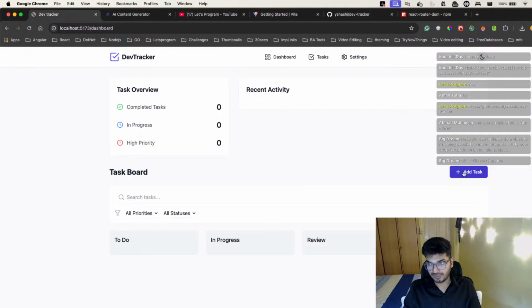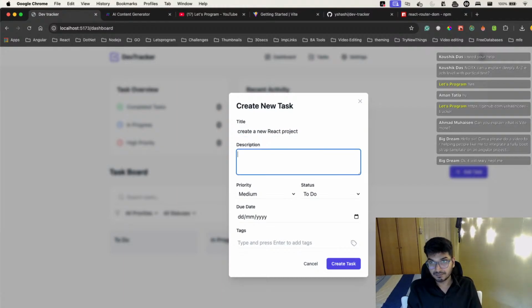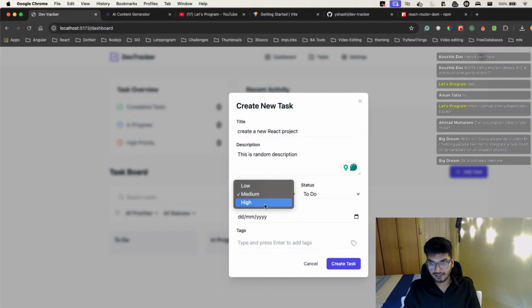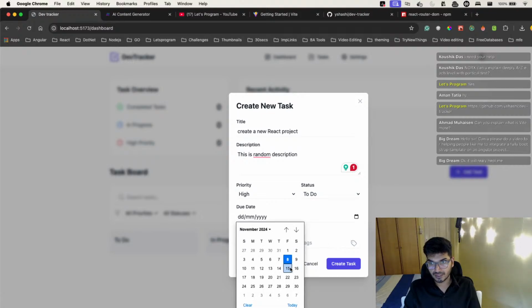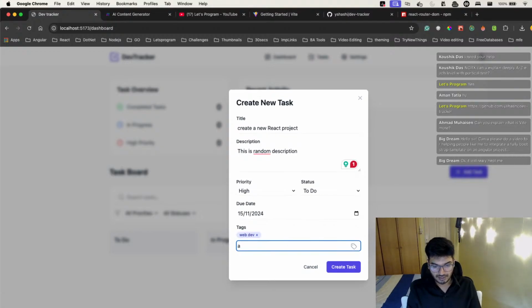For example, if I try to add a task, as I told you, create a new React project. This is a random description, priority is high, this is to do, due by 15, and tags web dev, React, learning.